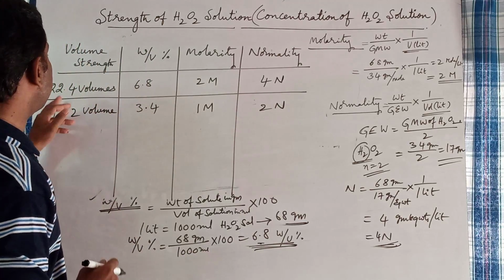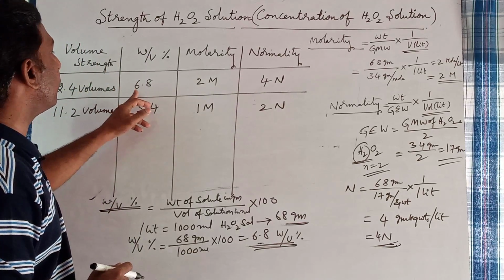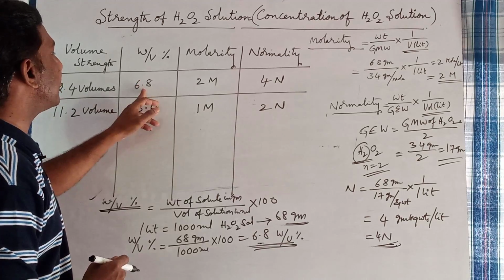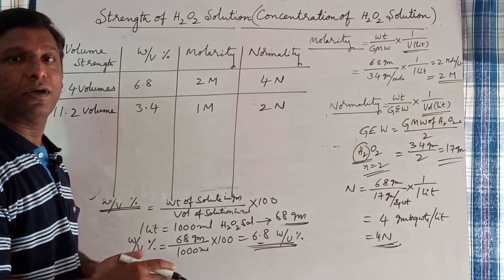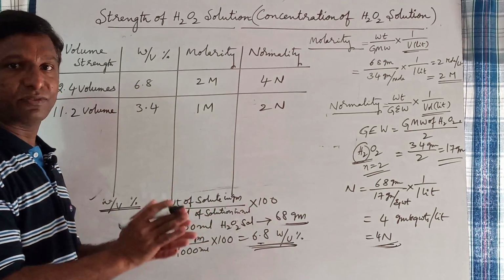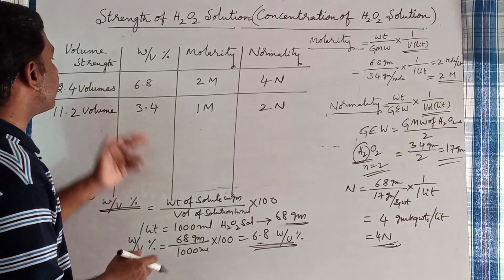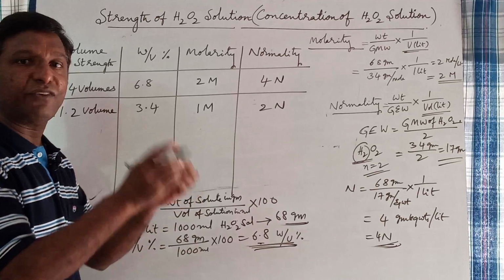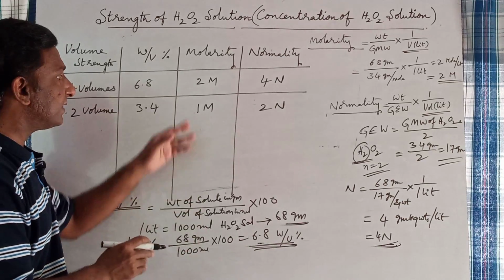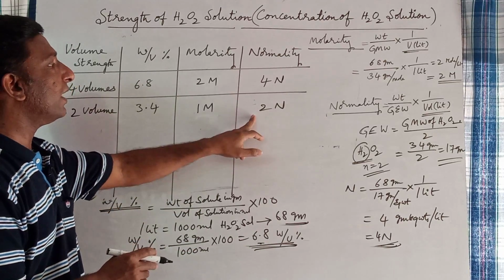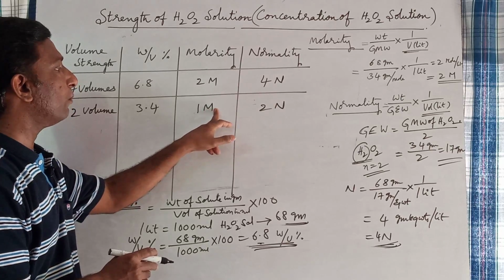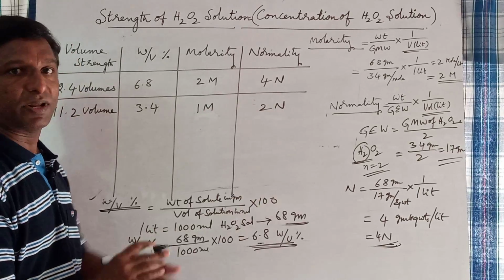Because 22.4 volumes of H2O2 solution contains 6.8 grams of H2O2 in 1 liter, 1000 ml, therefore 11.2 volumes of H2O2 should contain 3.4 grams in 1 liter. Then its molarity is 1 molar, normality is 2 normal.